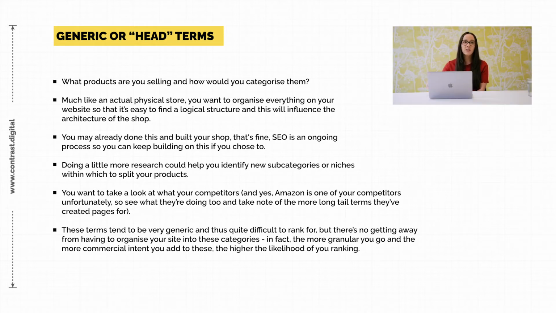Doing some of this research, even if you already know what you're selling, could help you to find different types of terms that you might want to target. So for example, you may not have thought of different subcategories to branch out into also organize your store in. So if you did the keyword research and you found that in fact loads of people are looking for, say, spokes or silver spokes or something, then maybe that is a term that you would like to optimize a page for to get traffic to that page.